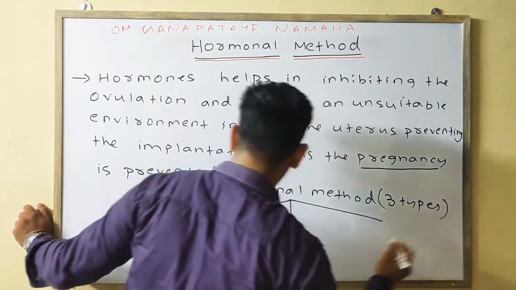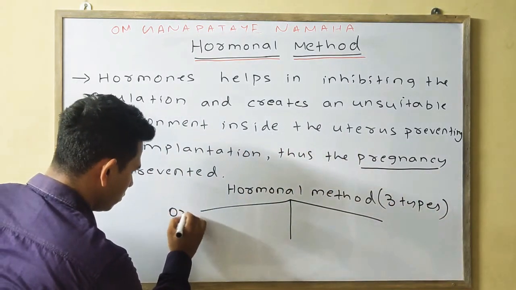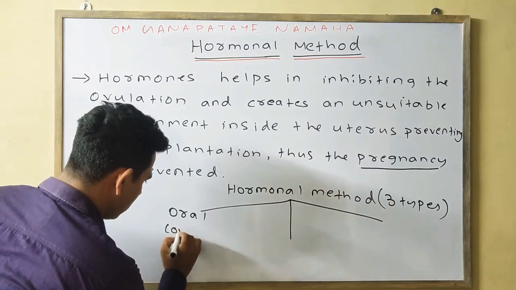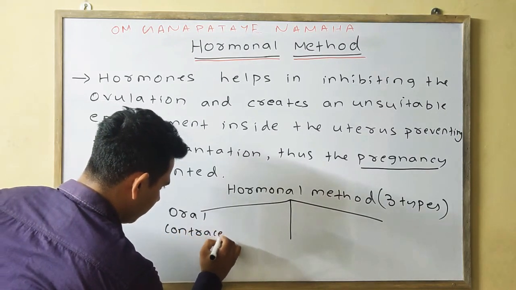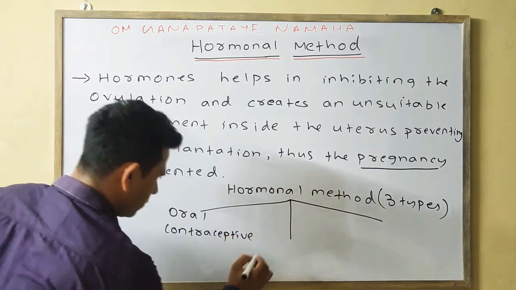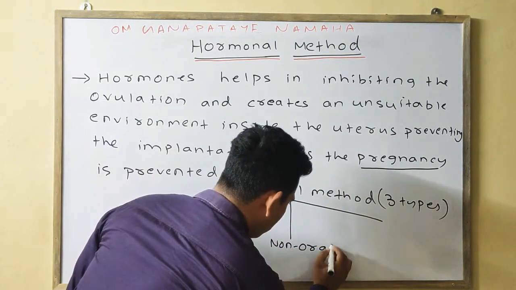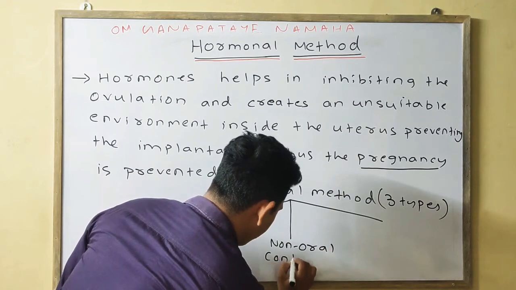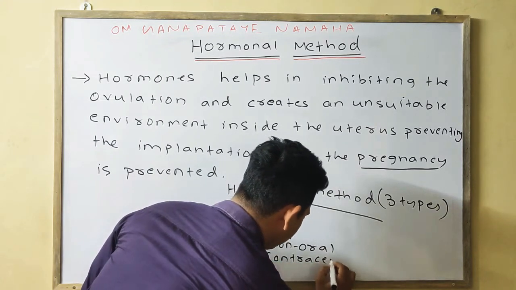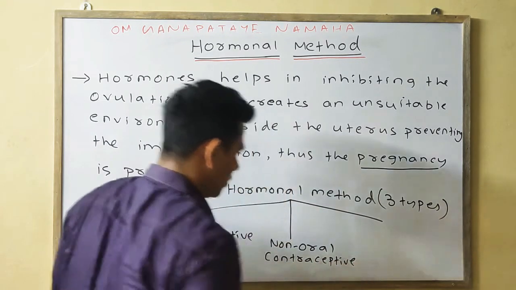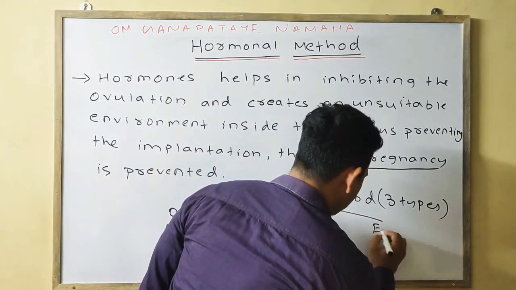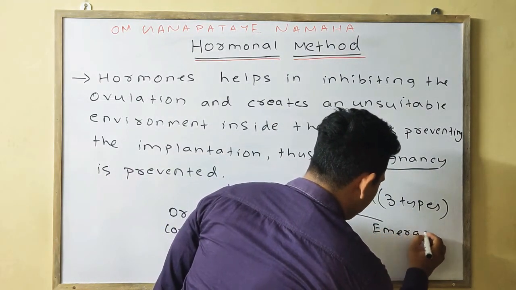One is oral contraceptive, second one is non-oral contraceptive, and third one is emergency contraceptive.